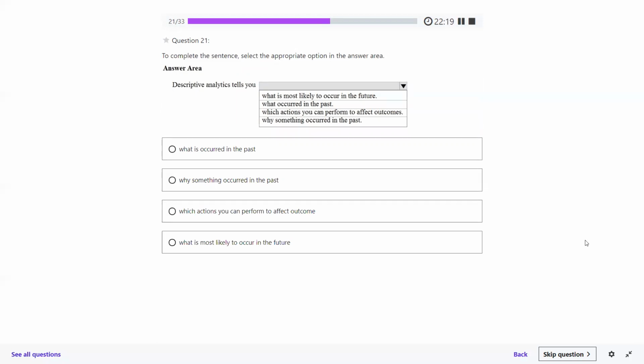Number 21, please. Descriptive analytics tells you what is most likely to occur in the future, what occurred in the past, which actions you can perform to affect outcomes, or why something occurred in the past. So what should the answer be here? What occurred in the past. Right. Perfect.